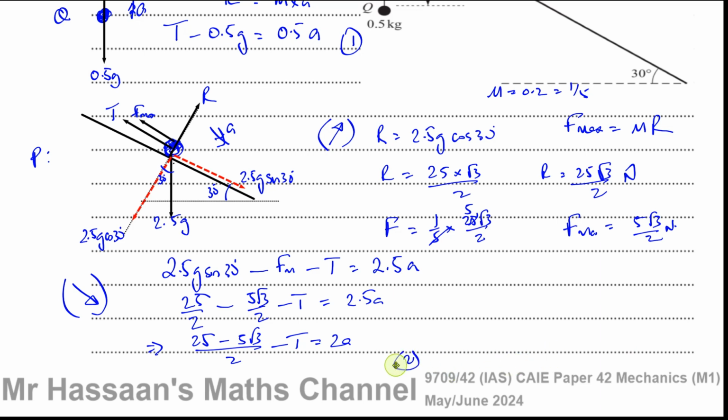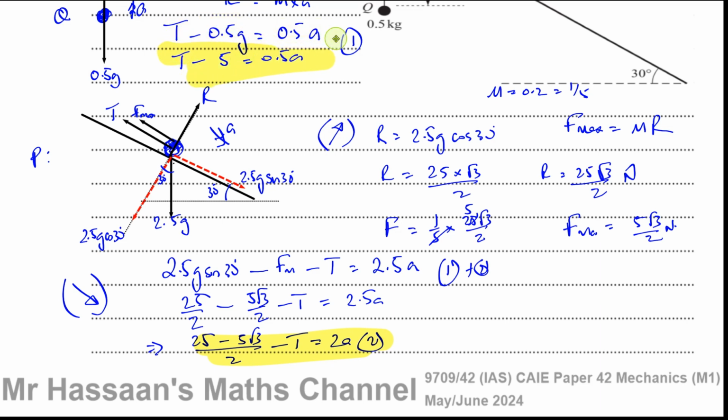All right. So if I take equation 1 and 2 and add them together, the T is eliminated. So you're left with minus 0.5 G plus this, and G is 10, so that becomes 5.